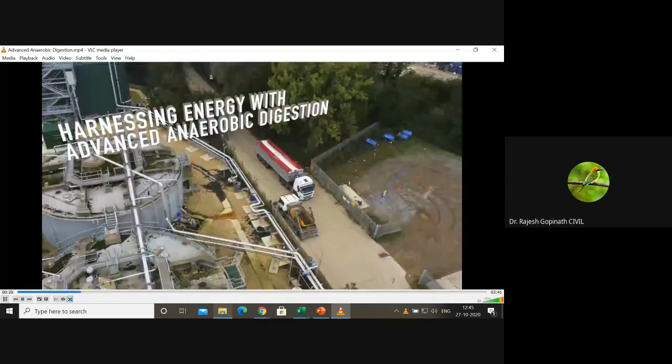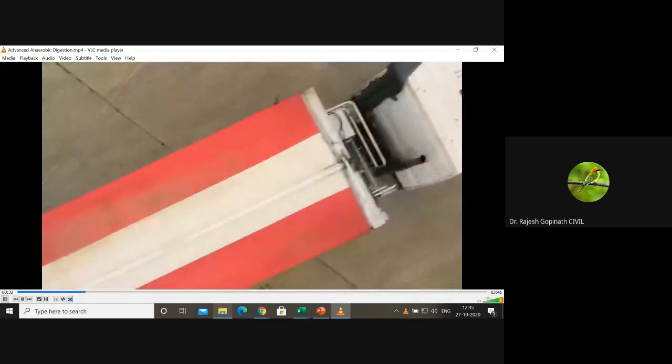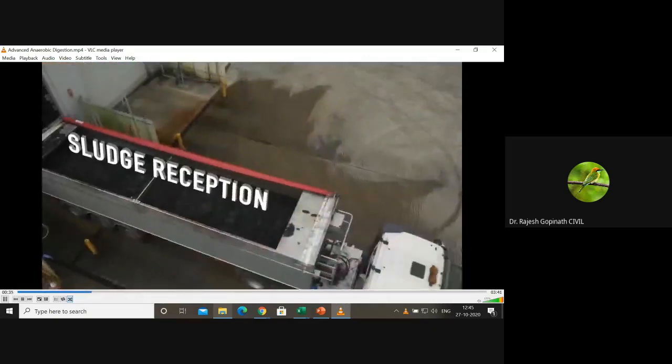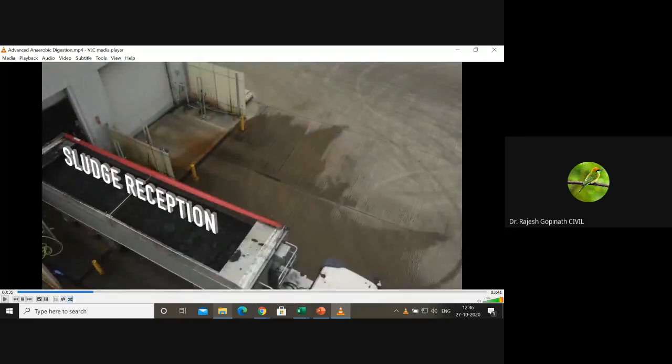Anglian Water's Great Billing facility brings in sludge cake from other nearby wastewater plants via truck. Please remember, now you're talking about off-site treatment. So obviously these are vendors, experts, consultants, who get the sludge from a nearby municipal wastewater treatment plant and utilize it as a raw material to generate electricity. Typically, the treatment of sludge can be mostly on the plant or off the plant. So here you're talking about off plant.